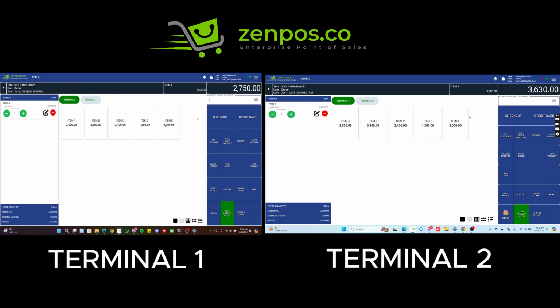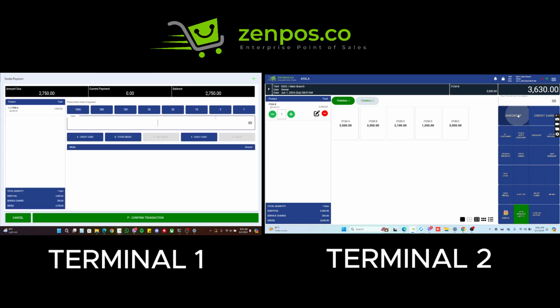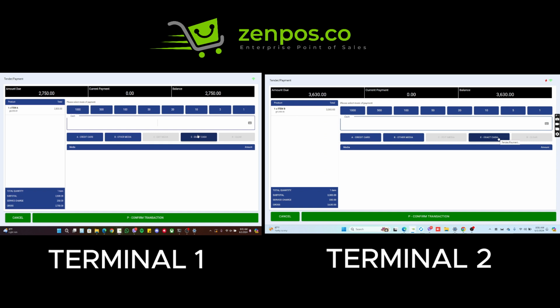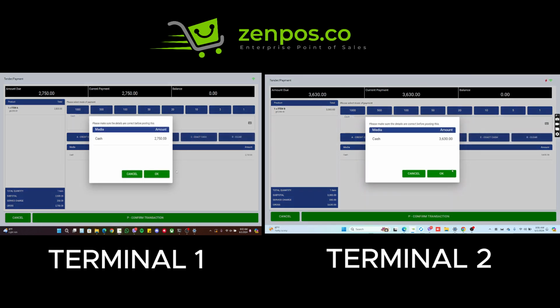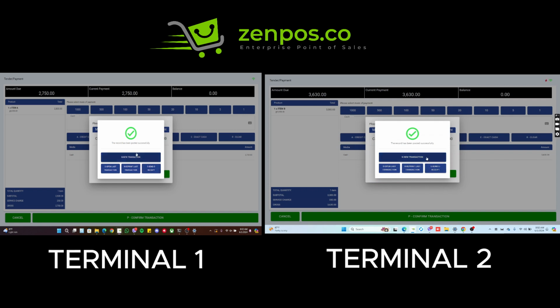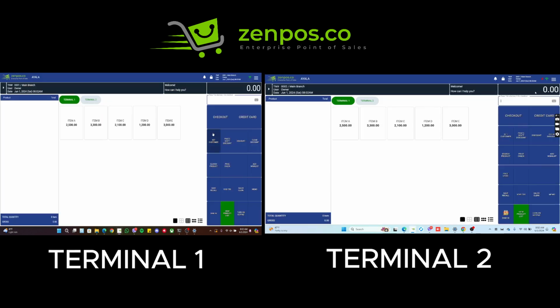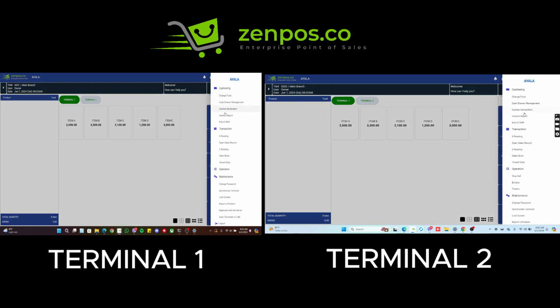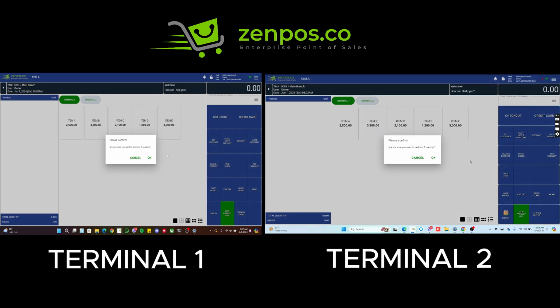So both of them are going to check out at the same time. Then we're gonna exact cash, and then we're gonna OK. So after both of that are done, we're gonna both go hit Z reading. So we're gonna Z reading both of it.